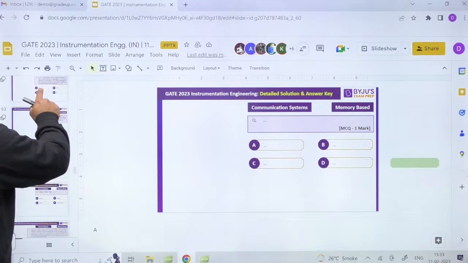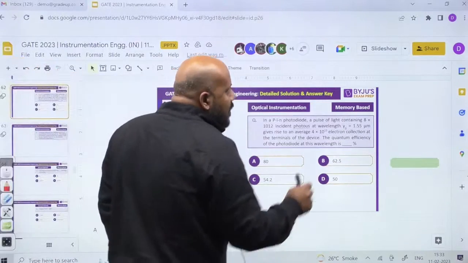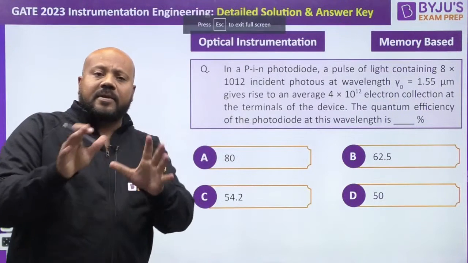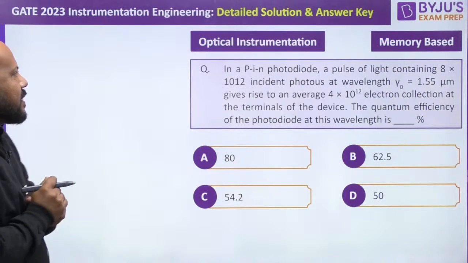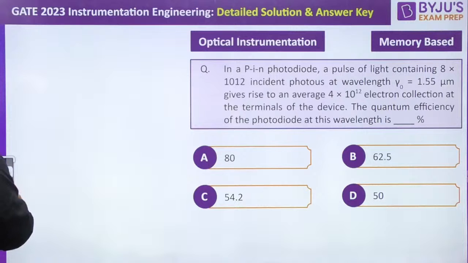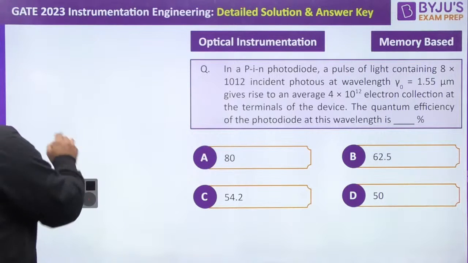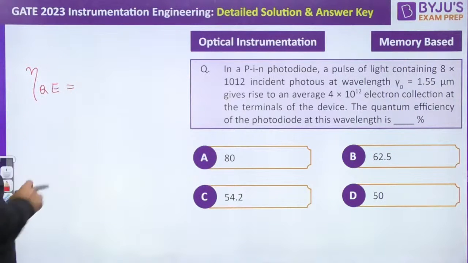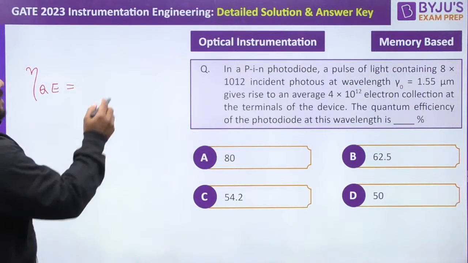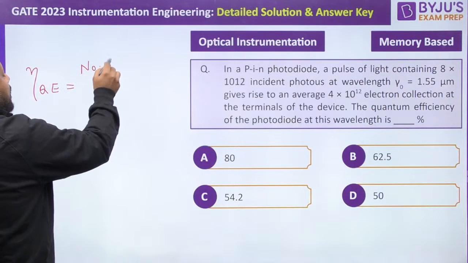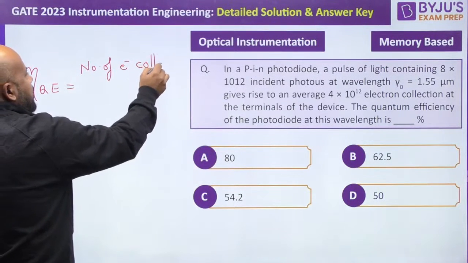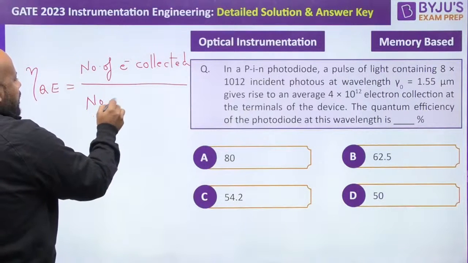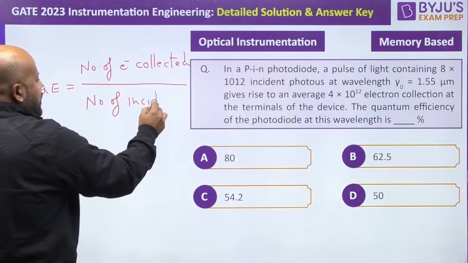Yes. So I think this was the question. There was some misinterpretation of the input data. I think it is written clear. Let me correct it, I was writing the equation wrong. The quantum efficiency of the photodiode is given as the number of electrons collected at the terminal divided by the number of incident photons.